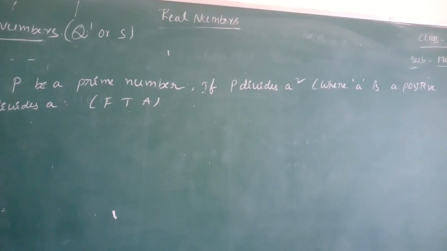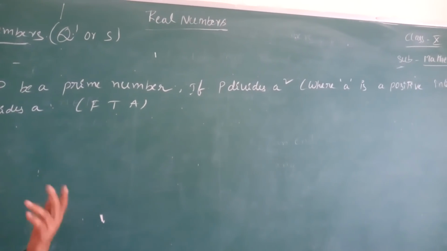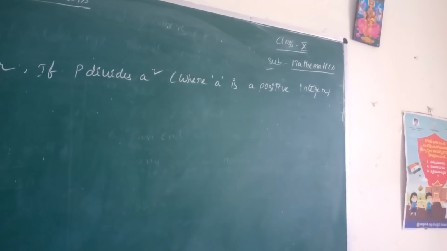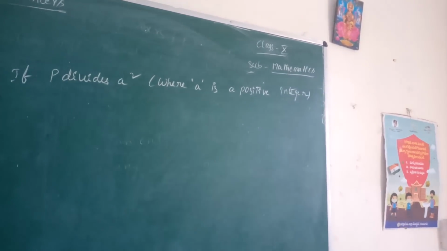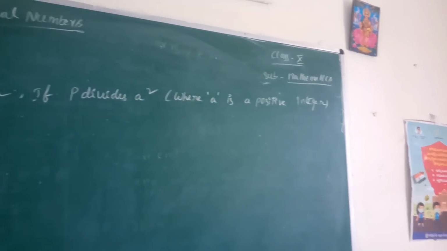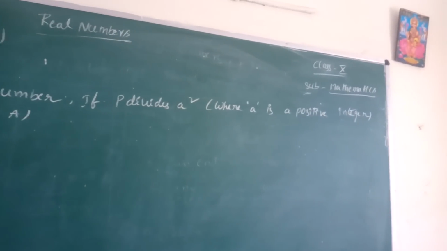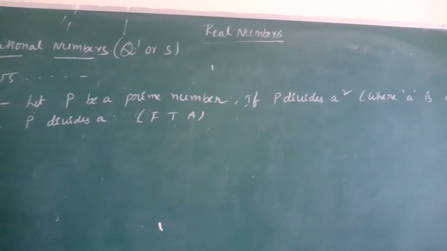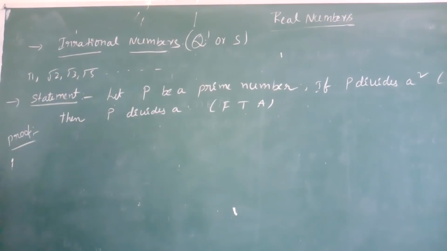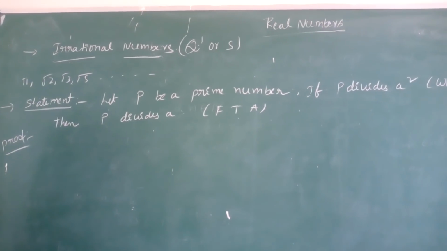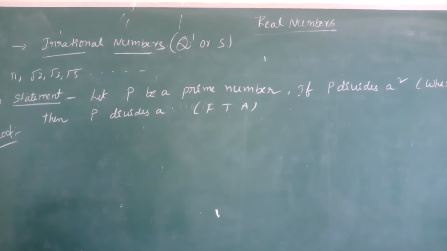So already we know what is a prime number, what is a positive integer. So what does the fundamental theorem tell us? A composite number can be expressed as a product of primes. So, proof of this statement. Prime number, you know how many factors? A prime number has two factors, one and itself.